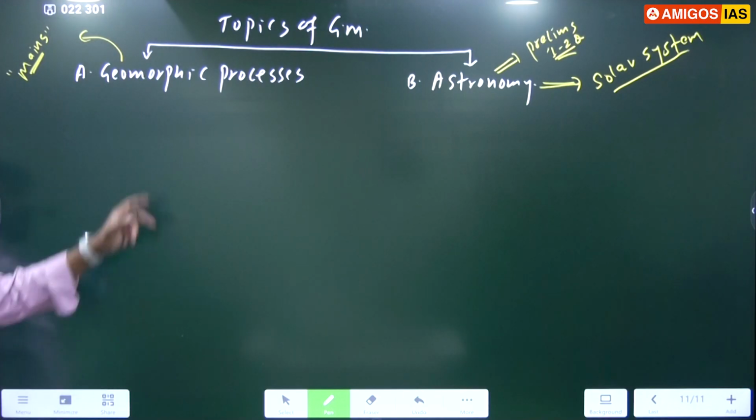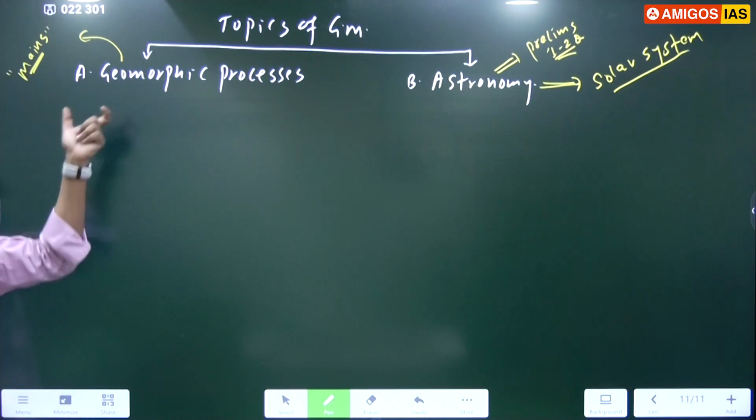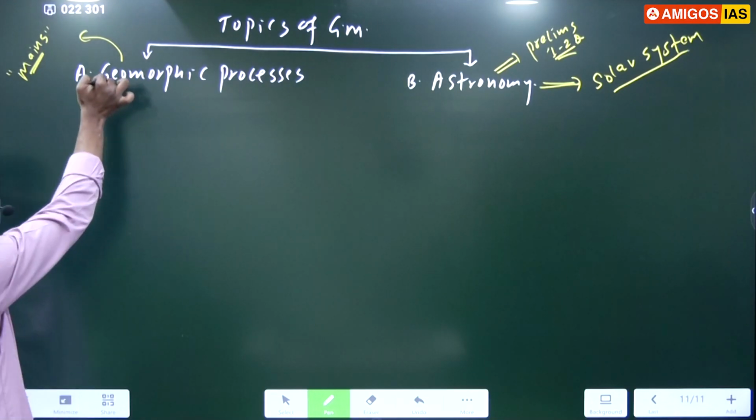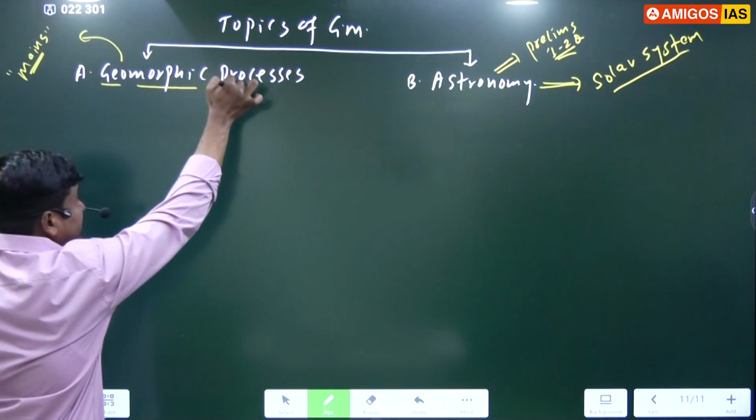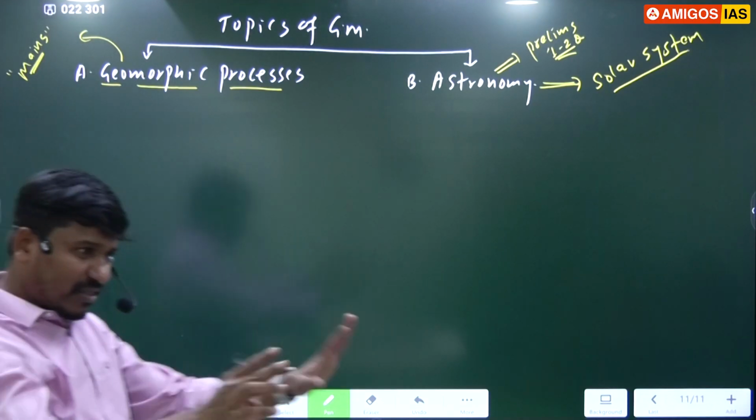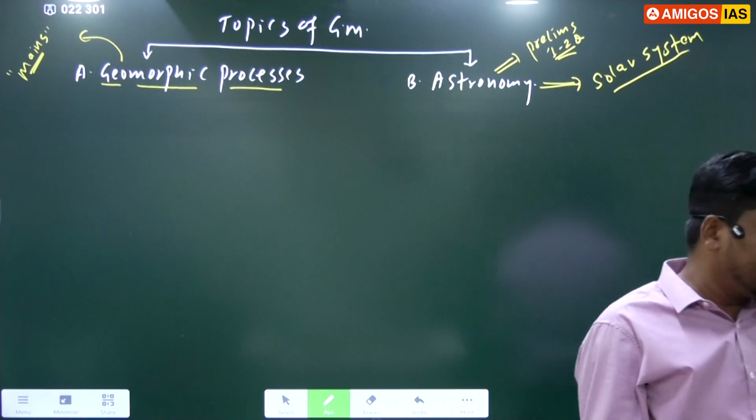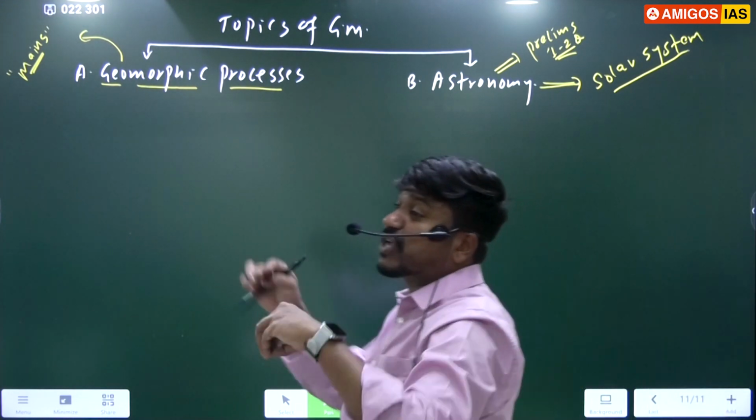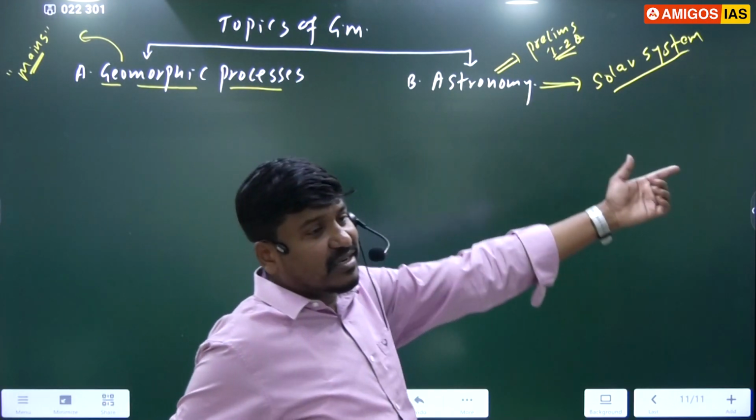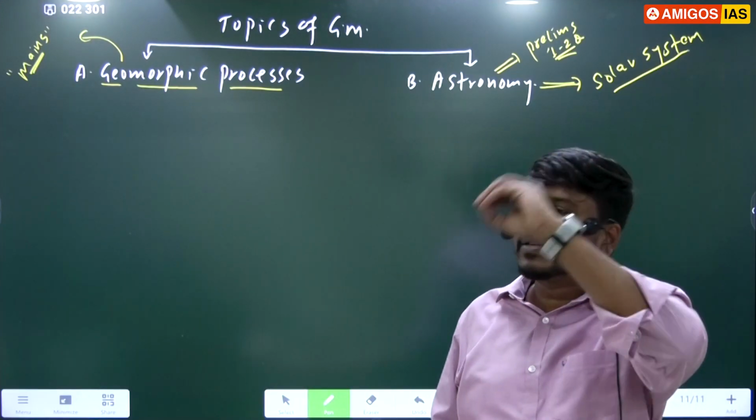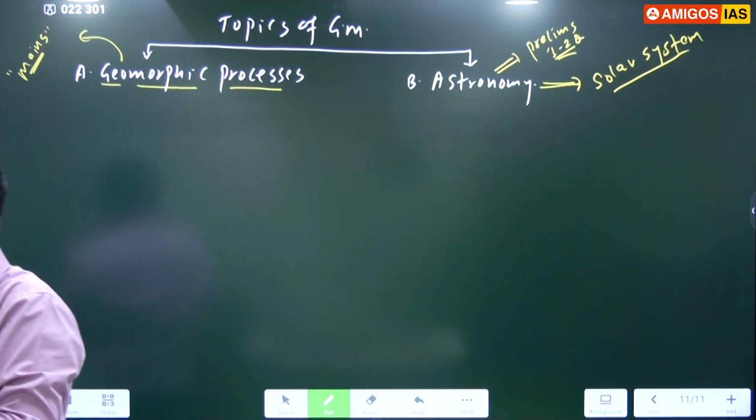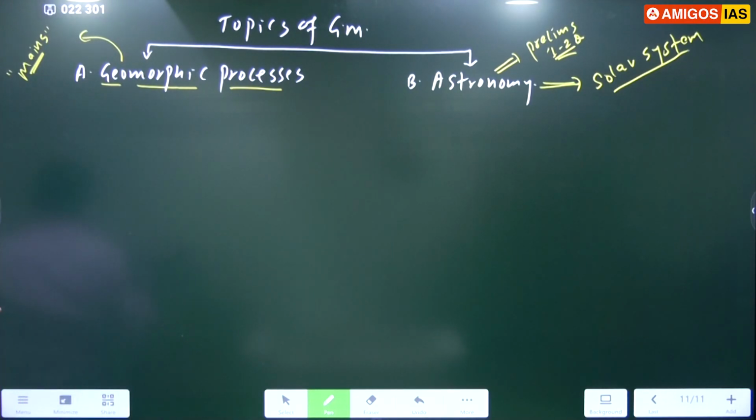Listen first, don't write. Don't try to learn by heart, just try to understand and derive the meaning of that term. The meaning is given there only. Geomorphic processes. What is the meaning of geo? Earth. What is the meaning of morphic? Changes or the physical features. What are the processes? Activities. That activity can be within the earth, that activity can be above the earth. If the activity takes place within the earth, we call it endogenic. If it takes place above the earth, we call it exogenic, right? Endogenic and exogenic activities cause changes in the physical features of the earth, and those processes we call the geomorphic processes.